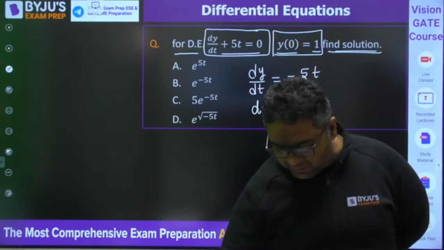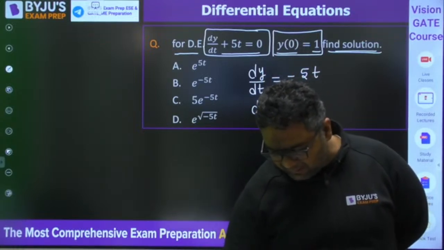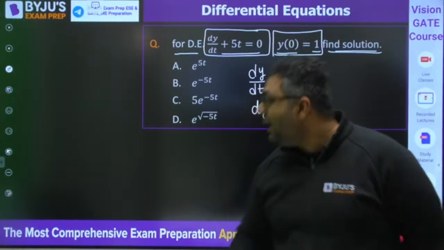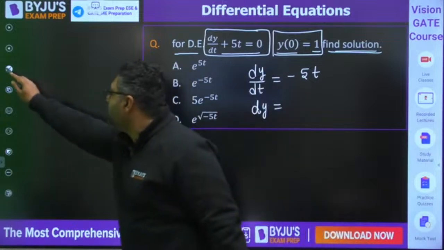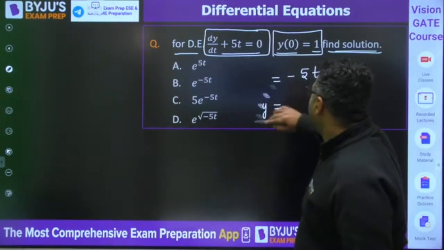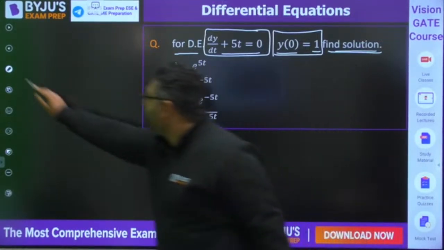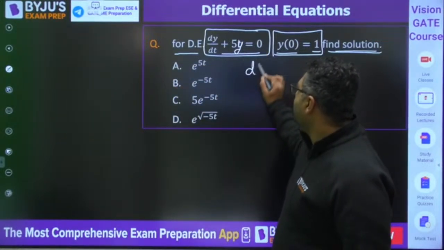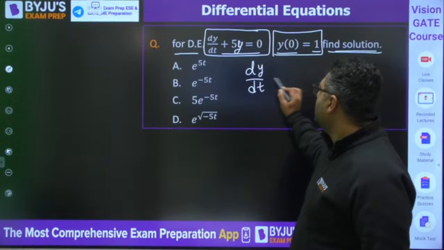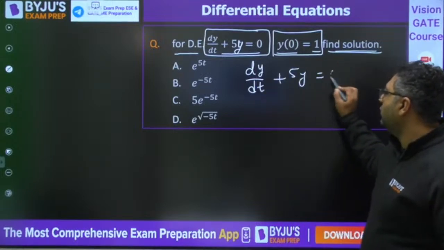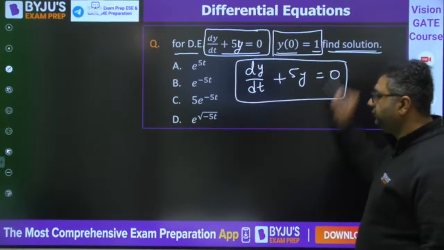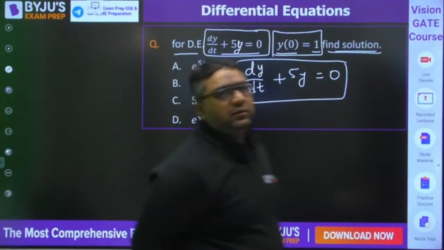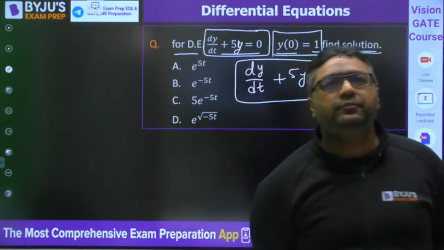Okay, let me check the options because this PPT was typed just yesterday. So I am checking the options, don't worry. Actually, there is a slight mistake in the equation. It is actually not t, it is 5y. It is dy by dt plus 5y is equal to 0. Now solve it. So there was a mistake in typing. Don't worry. Solve it.